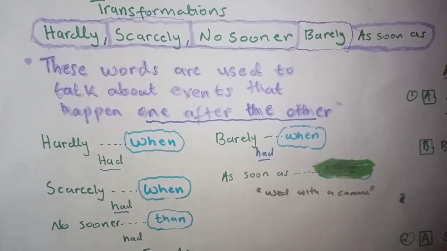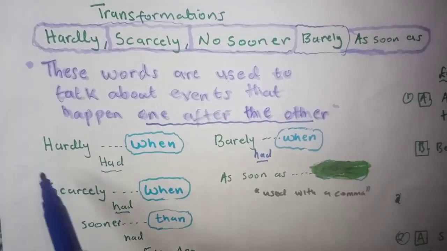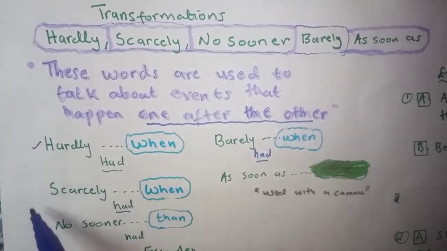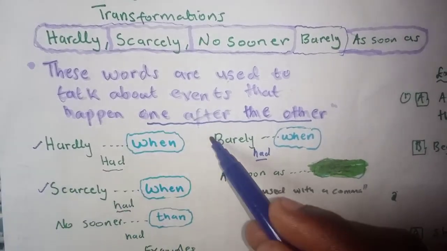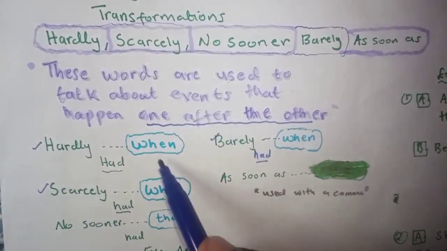Now, when you want to connect these two sentences, two events, whenever you use either hardly, scarcely, or barely, the connection is always when.